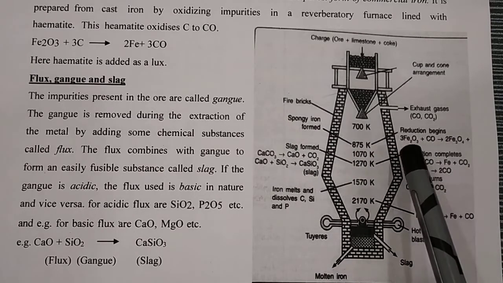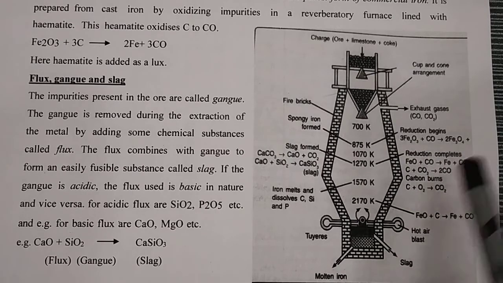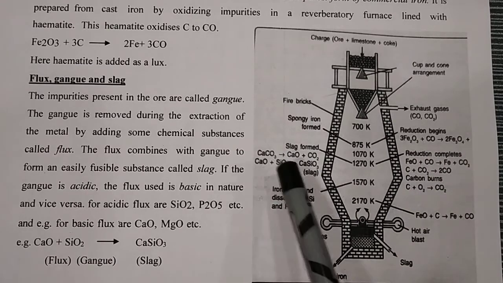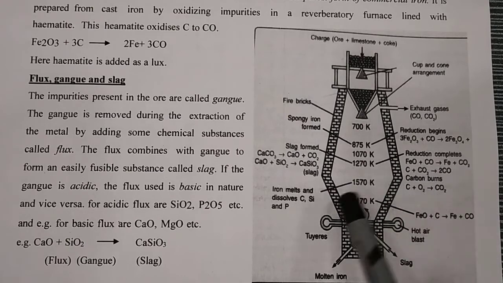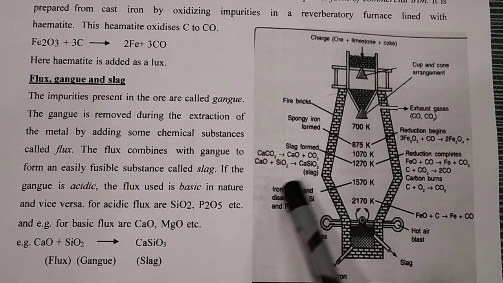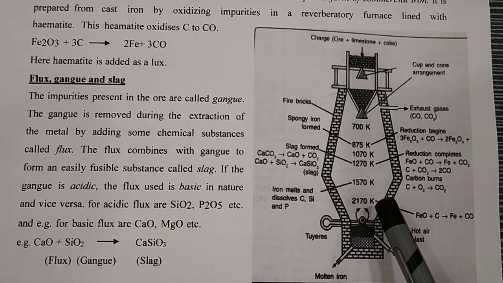The reduction we explained: Fe2O3 plus CO, you get Fe3O4 plus CO2. The slag equation: CaCO3 gives CaO plus CO2, then CaO plus SiO2, you get CaSiO3. Then reduction takes place. Iron melts and dissolves. Here all the impurities are removed. That is called pig iron. After pig iron, cast iron is made. After cast iron, the purest form of iron, called wrought iron, comes out from here. That is molten iron coming out from here. At approximately 2200 Kelvin molten iron is released from here, and slag is removed from here.